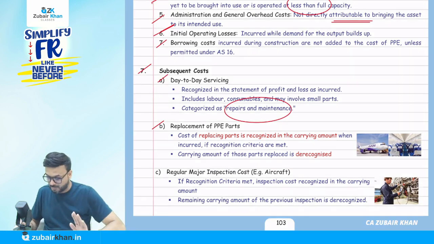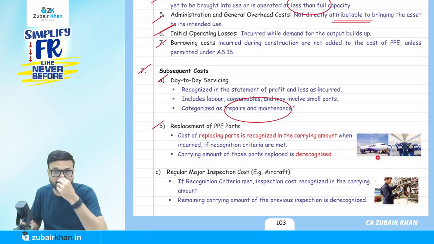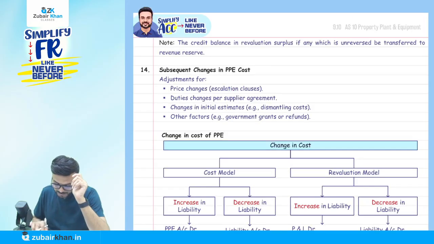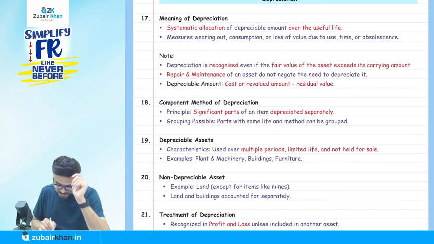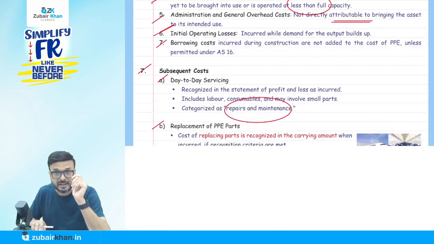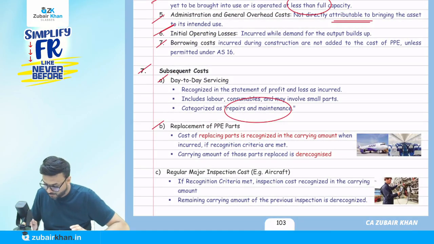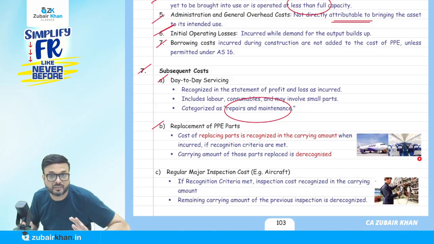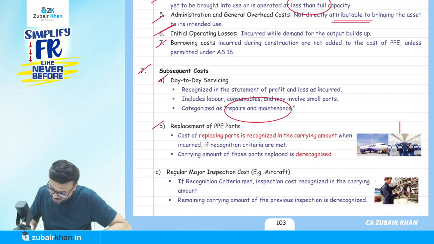Second, replacement of a PPE part. Suppose this is an IndiGo flight, and these seats have to be replaced every 5 years. Later, when we come to depreciation, there is the concept of the component method of depreciation, which I will discuss with you. Suppose this is an aircraft and I am going to replace these chairs after 5 years. Whatever the WDV of these chairs is.